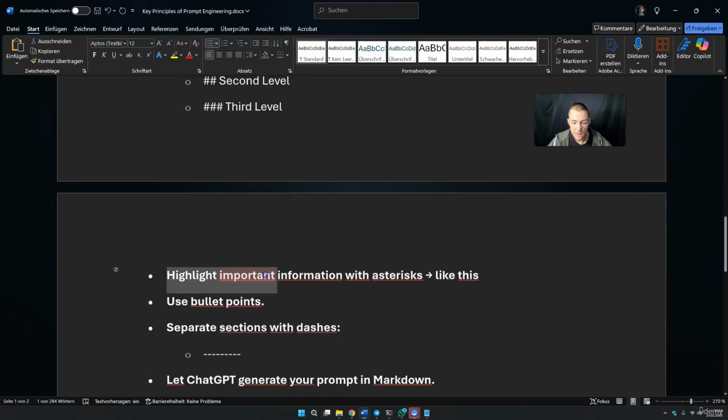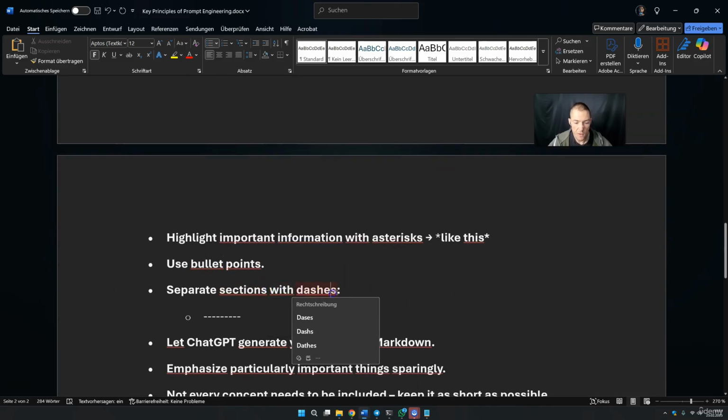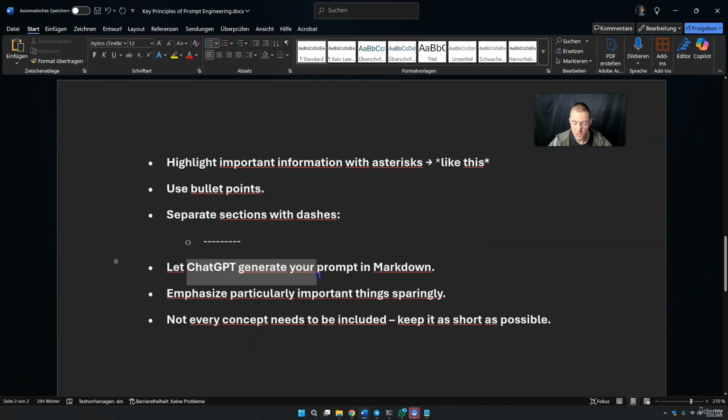Then you can highlight important information with asterisks like these. Let's just use them here. So for example, something like this. You can use bullet points, and if you want to have separate sections, you simply use this right here. Of course, let ChatGPT generate your prompts into Markdown if you are not able to do this, so just simply write your prompt and tell ChatGPT, make Markdown out of these.